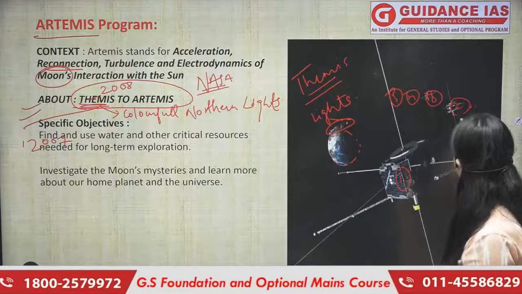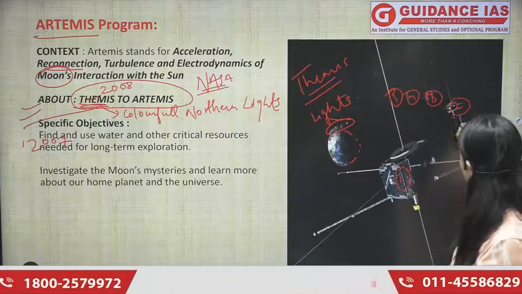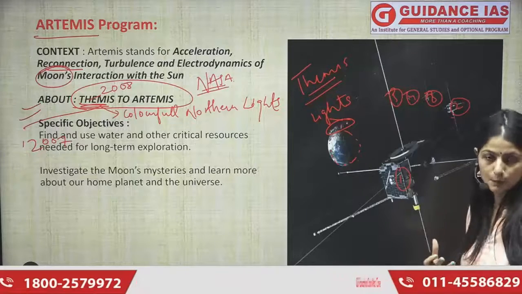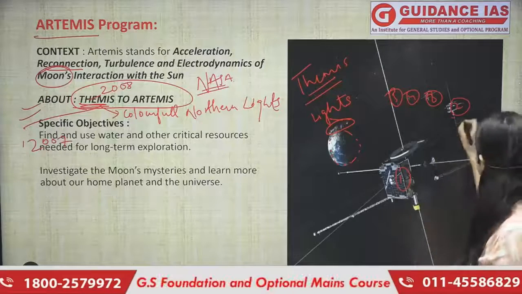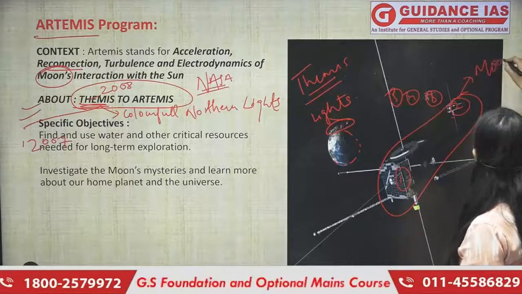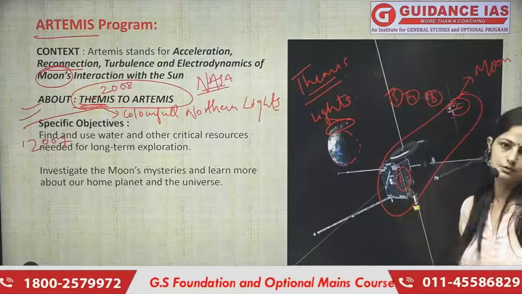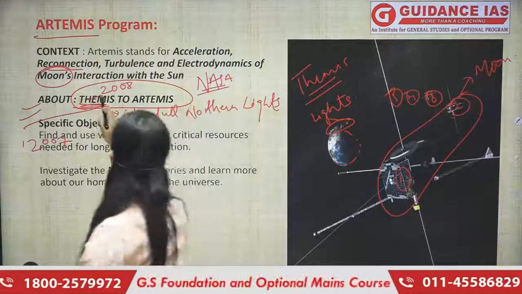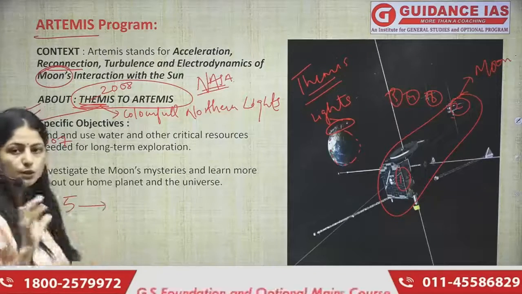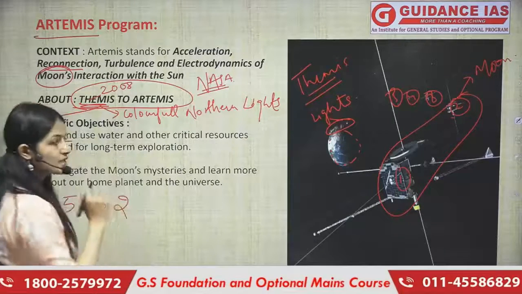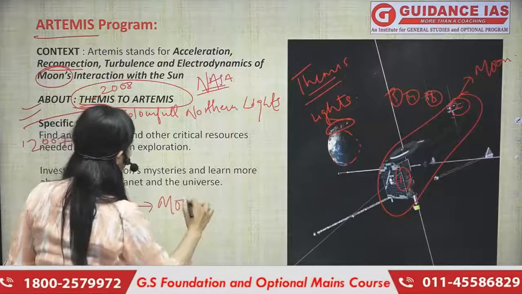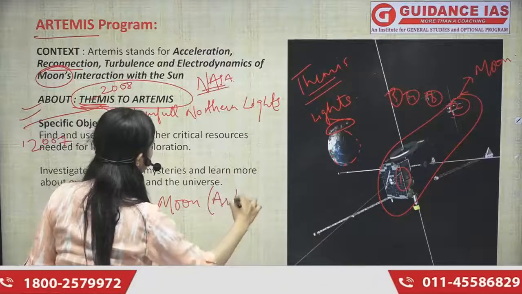We can use two of the satellites from the Themis mission, of course recycle them, rebuild them a little, then send the two satellites to the moon and study the moon. That is why this is Themis to Artemis. Of the 5 satellites we used in Themis, we took 2, recycled them, sent them to the moon, and named it Artemis.